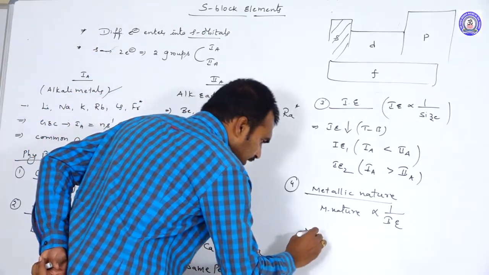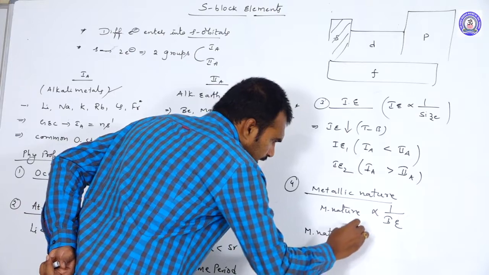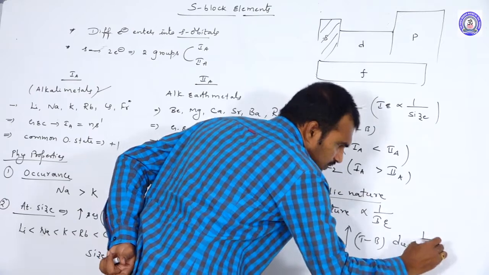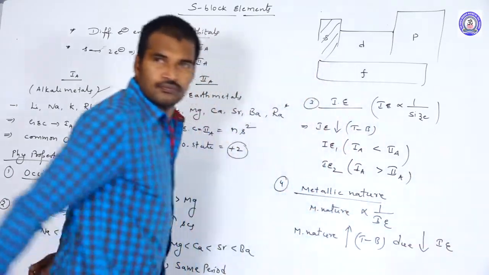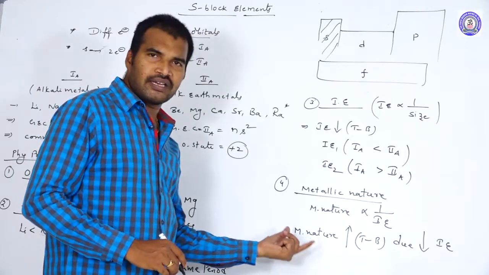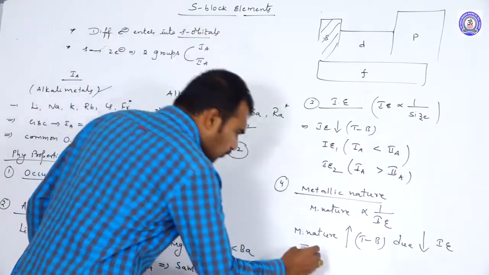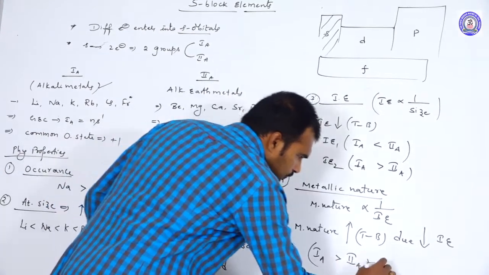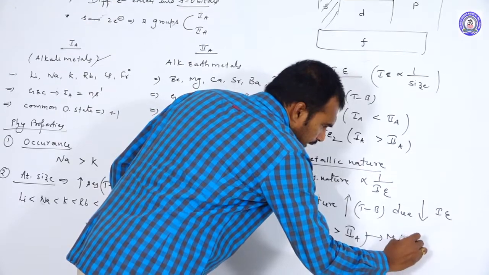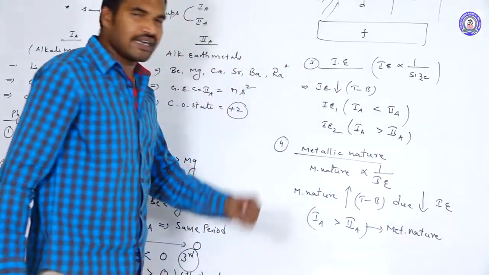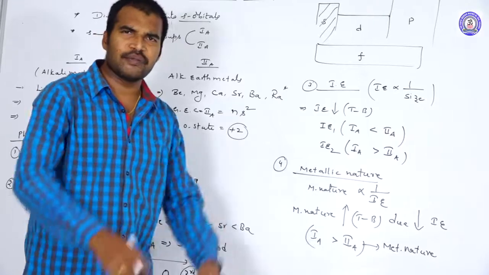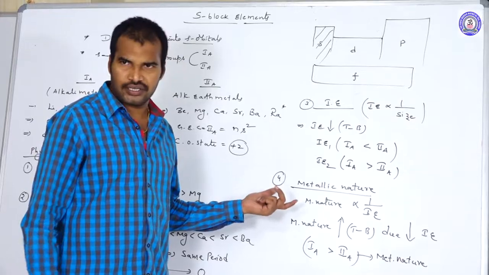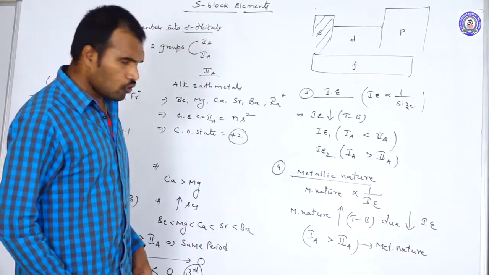If the ionization energy decreases, then metallic nature increases. So the metallic nature increases from top to bottom due to decreasing ionization energy. But when you compare the 1A group elements and 2A group elements, the metallic nature of 1A group elements is always greater than 2A group elements. What do you mean by metallic nature? The ability of releasing the electrons. That ability we call metallic nature. So this is about the fourth periodic property.